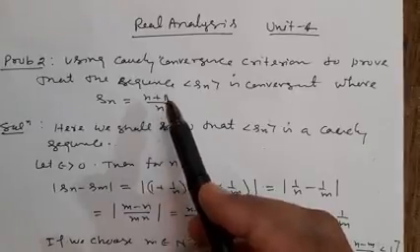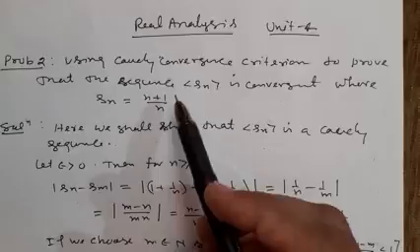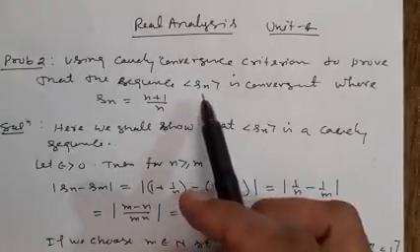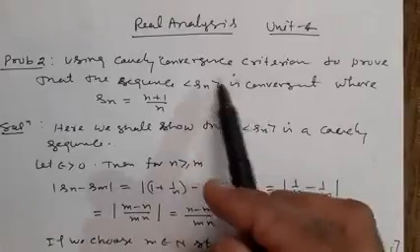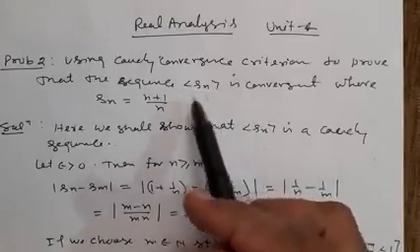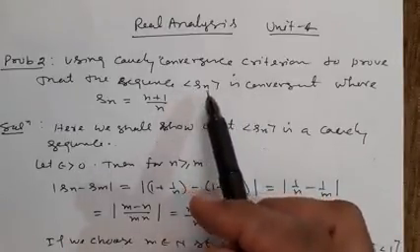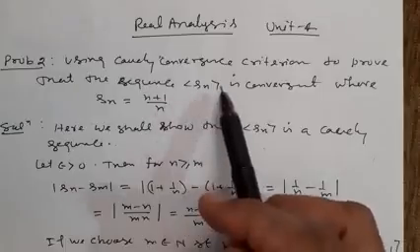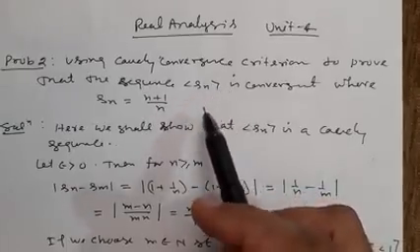It means here you have to show that the sequence Sn is convergent. So we show it indirectly by showing that it is a Cauchy sequence. If it is a Cauchy sequence, then it will be convergent.